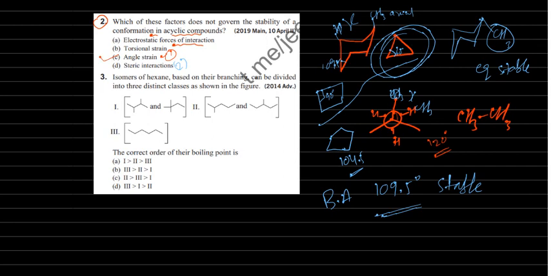Again, once you read the question, which of the factor does not govern the stability of conformations in acyclic compound?